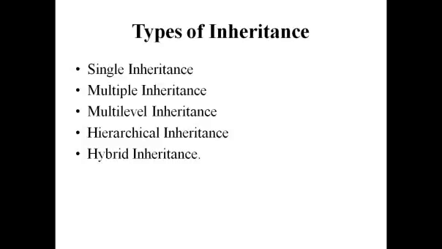And next topic, types of inheritance. We have five types of inheritance in C++ programming. First one, single inheritance. Second one, multiple inheritance. Third one, multi-level inheritance. Fourth one, hierarchical inheritance. And fifth one, hybrid inheritance. One by one I will explain with pictorial diagrams.